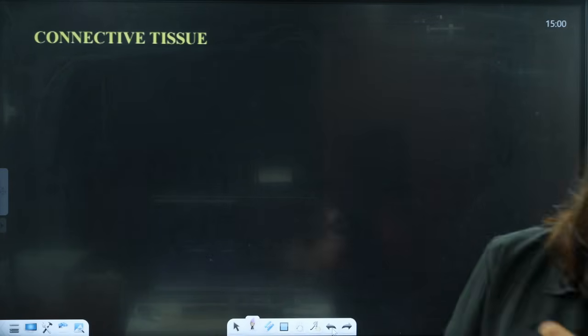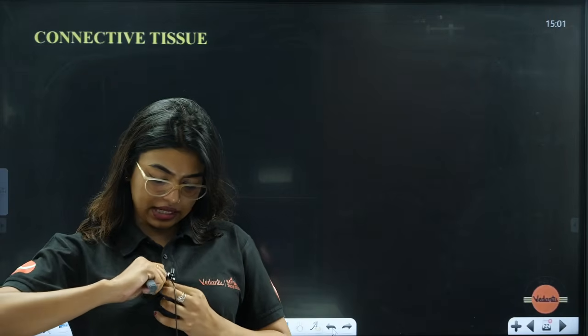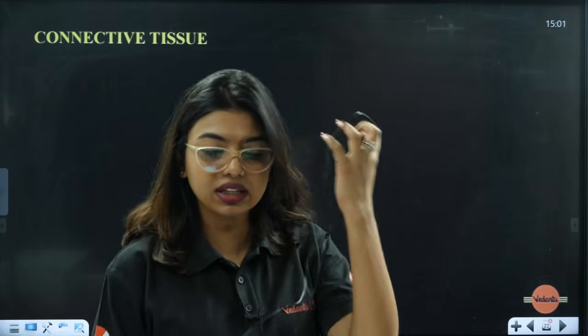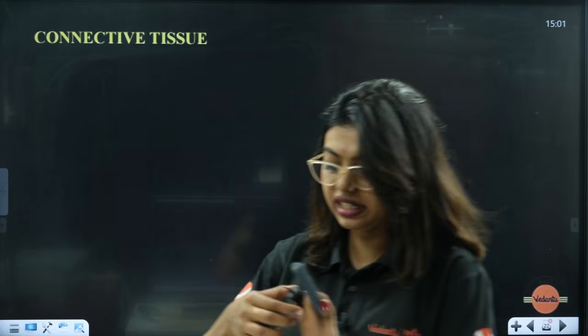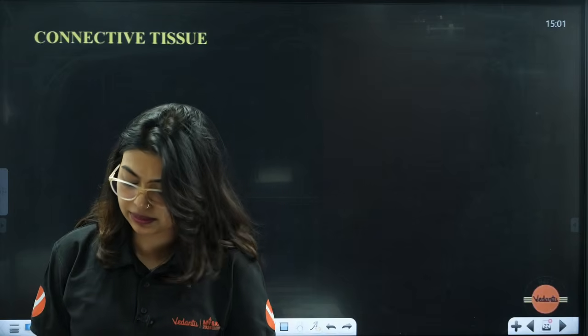Okay, done. Let's go. We'll start with the next topic, students. Connective tissue is very important, because connective tissue is the one topic you have to study in detail. After this, for neural and muscular, you don't have much to study. Only connective tissue is in detail here, so we have to study it in a little more detail. Connective tissue you have to study more than your NCERT.